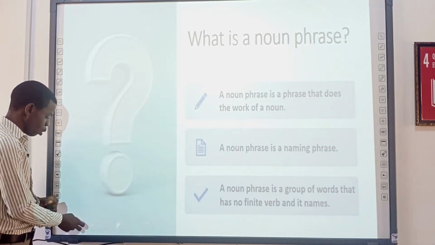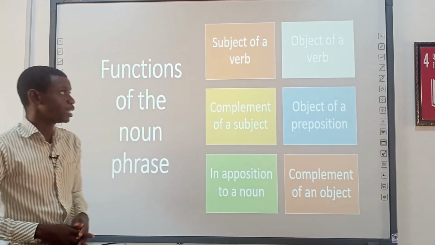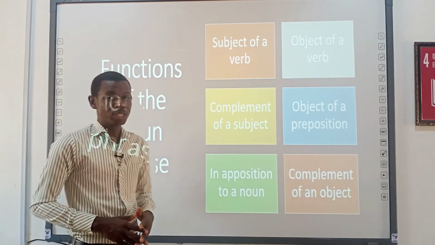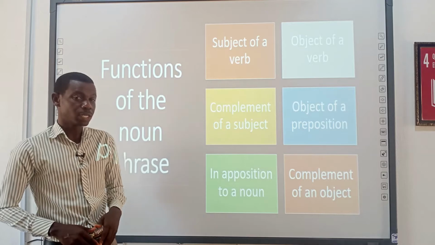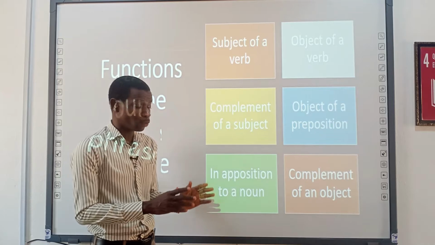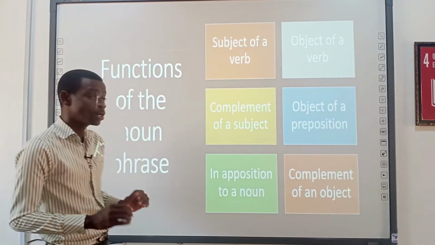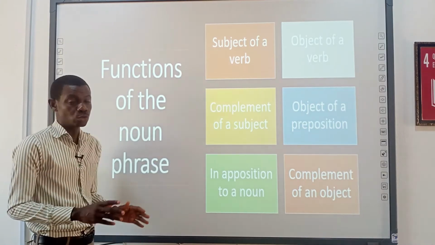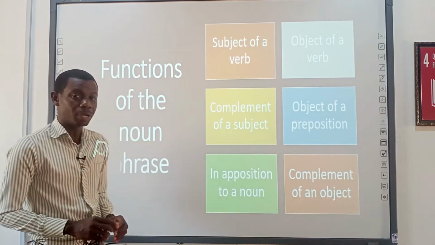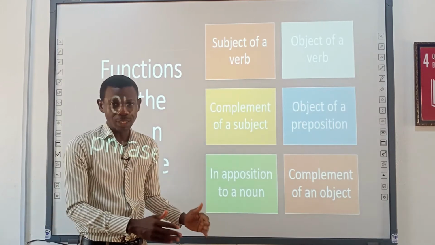So let's move on to the types or the functions of the noun phrase, because we are looking at basically the functions of the noun phrase. So the first one I have on the board here is subject of a verb, followed by object of a verb, complement of a subject, object of a preposition, apposition to a noun, and complement of an object. So these are the six basic functions of the noun phrase. But because of this class, we are going to be looking at just the first two: subject of a verb and object of a verb. And also we'll look at how these are tested in our certificate examinations.